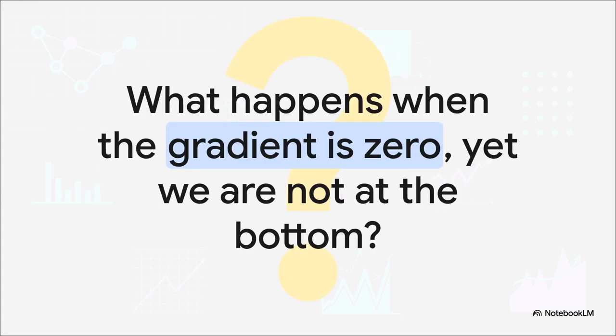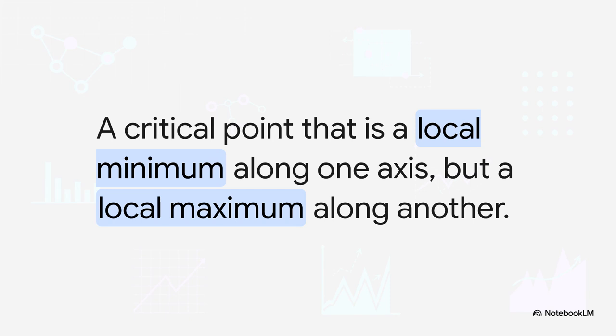But here's the catch. What happens when the ground becomes perfectly flat? The gradient becomes 0. Our compass just stops spinning. Now, we might think, great, we've made it, we're at the bottom. But in these incredibly complex, high-dimensional landscapes, that's almost never the case. Chances are we've just landed on something called a saddle point.